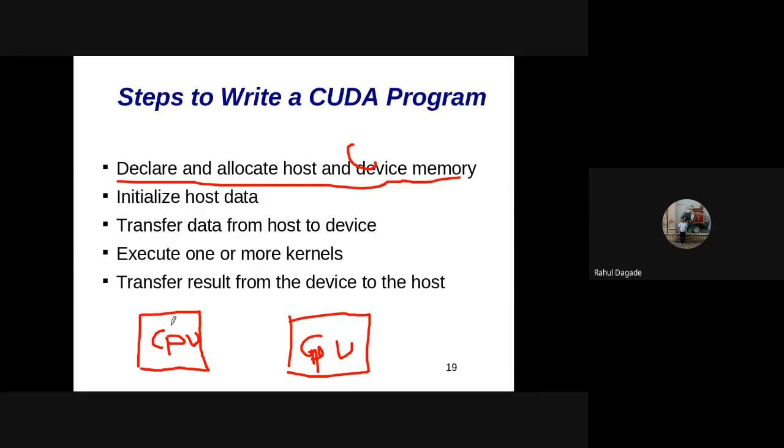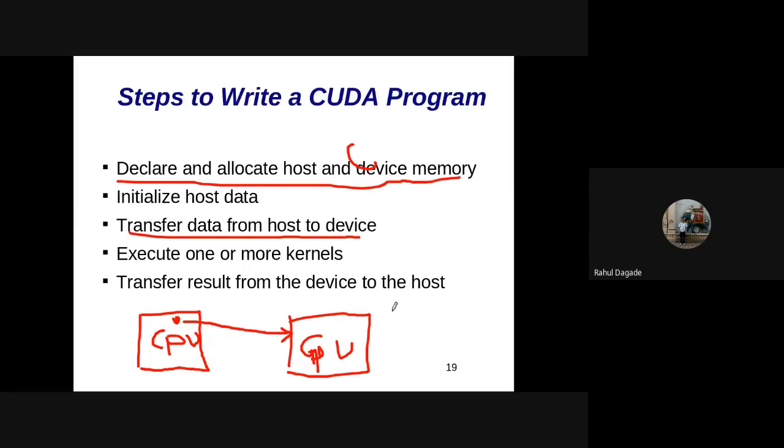So what we'll do, first of all, we'll allocate a memory here. Then initialize the data. And then we will transfer this data to the GPU using the CUDA functions available. All right. Then transfer to the device.